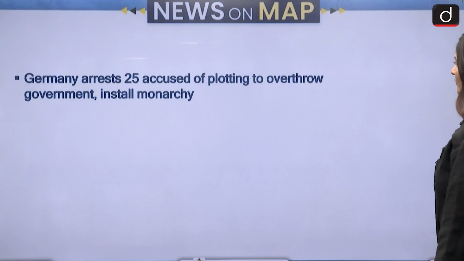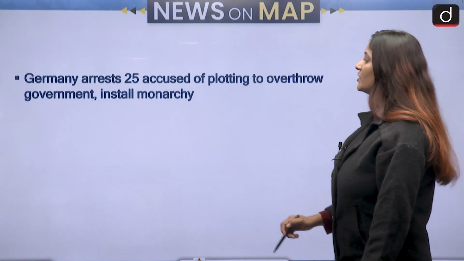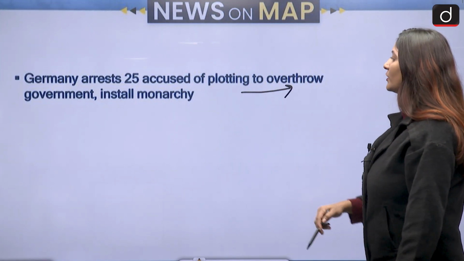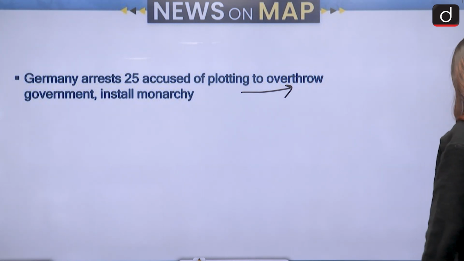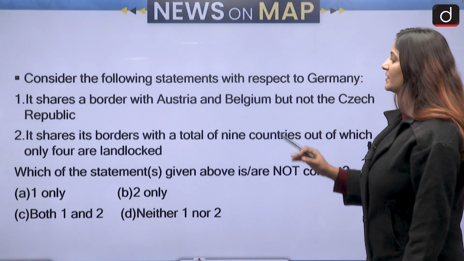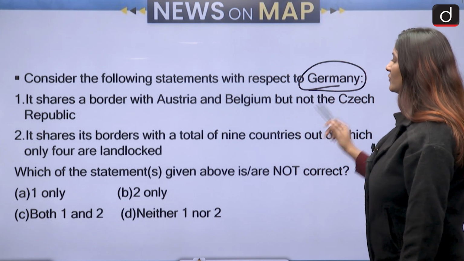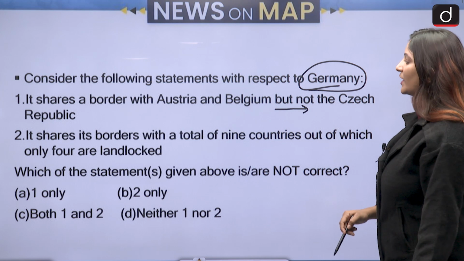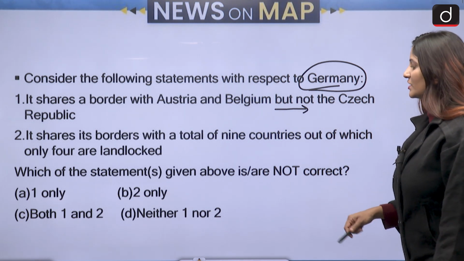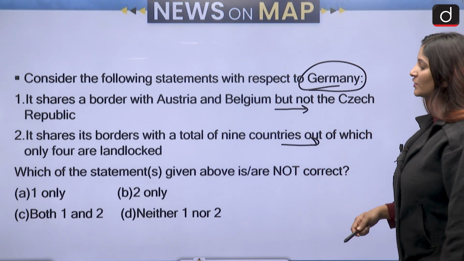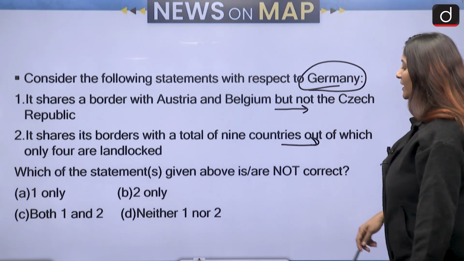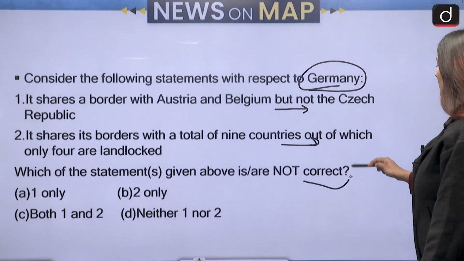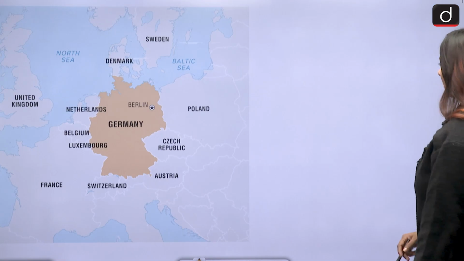Alright, now let's move to the next set of questions. Germany arrests 25 accused of plotting to overthrow the government and install a monarchy. So let us consider the following statements with respect to Germany only. It shares a border with Austria and Belgium but not the Czech Republic. It shares its borders with a total of 9 countries, out of which only 4 are landlocked. So let us see which of the statements given above is or are not correct.